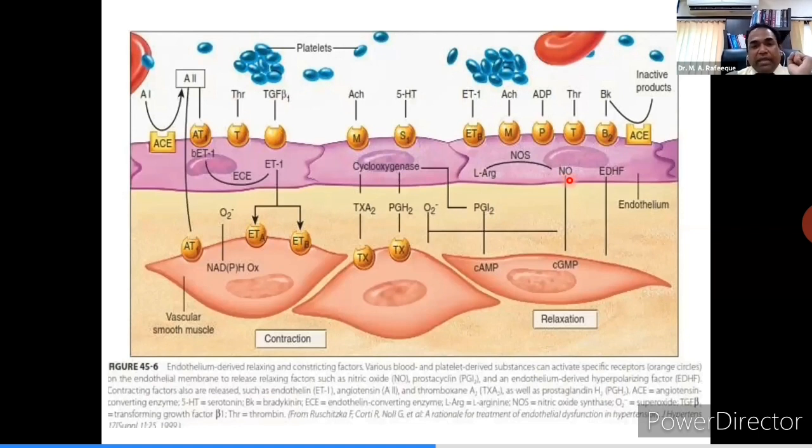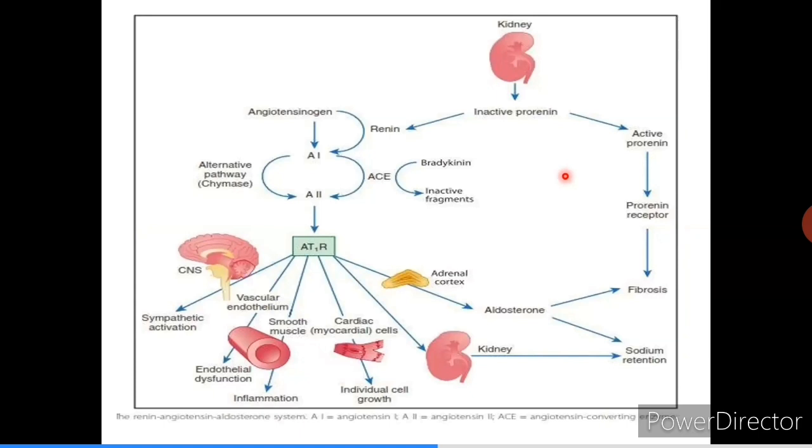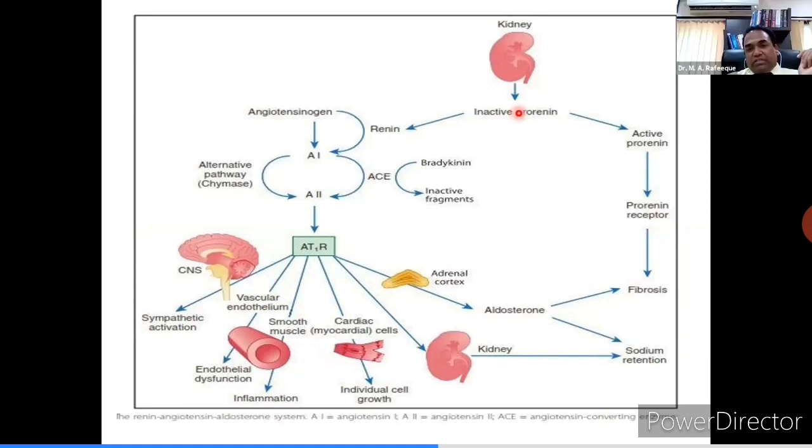Coming down to the third mechanism, which is alteration in renin-angiotensin aldosterone system. Here in this slide, you can see kidney plays a very vital role in controlling blood pressure. Kidney normally releases prorenin. In hypertensive patients, excessive prorenin is released, which is converted to renin.